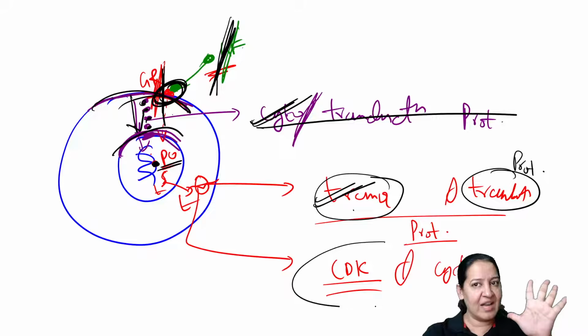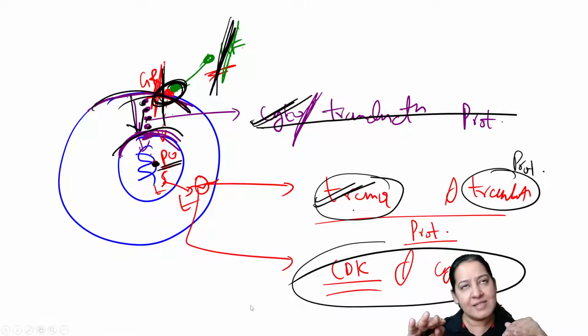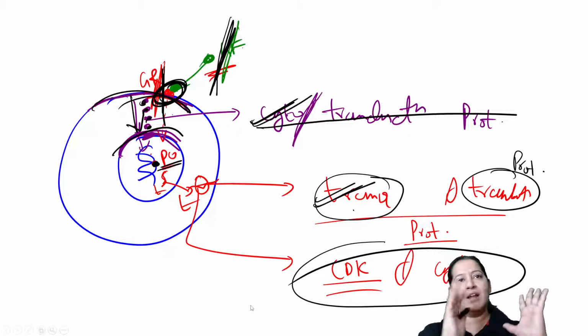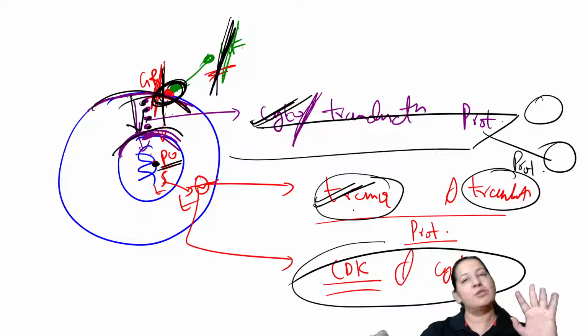Which proteins? Name them. The fifth and last step: CDKs and cyclin. These cell cycle regulating proteins are formed, and ultimately this cell will divide into 2 cells. So cell division takes place.